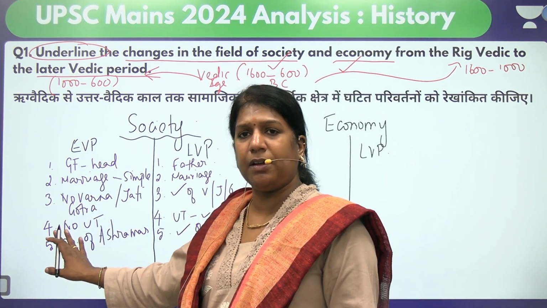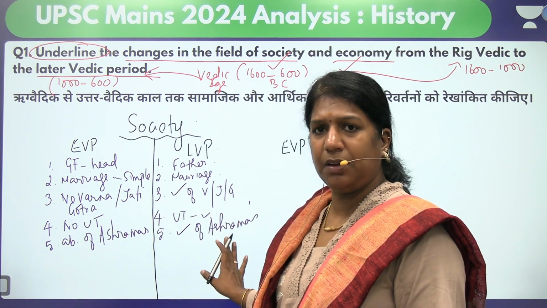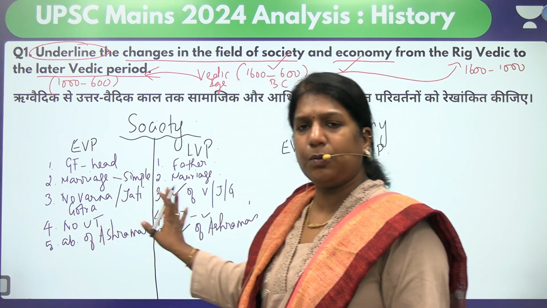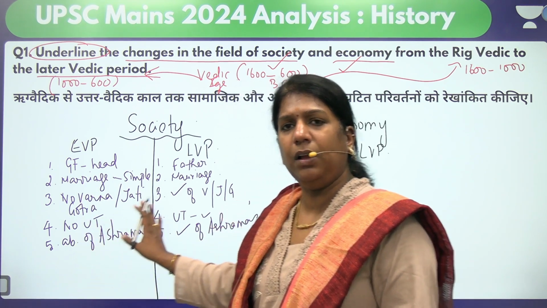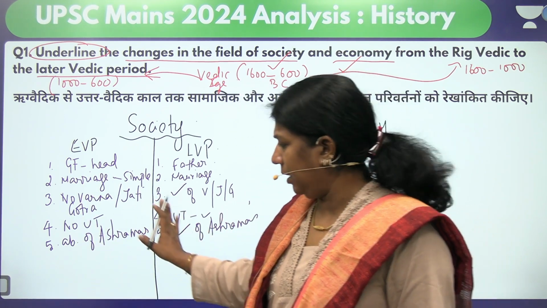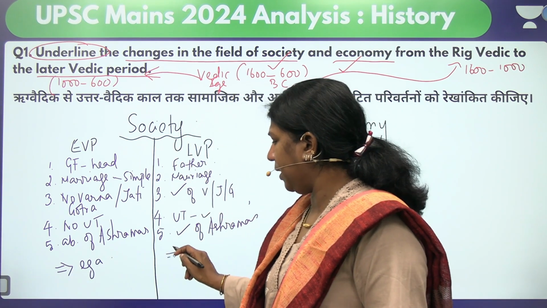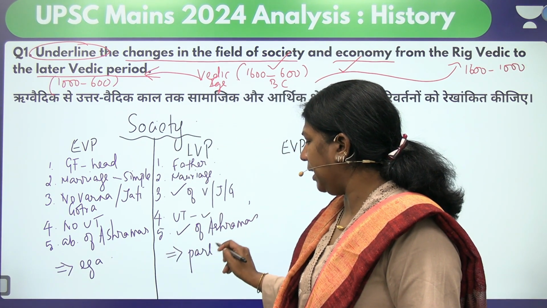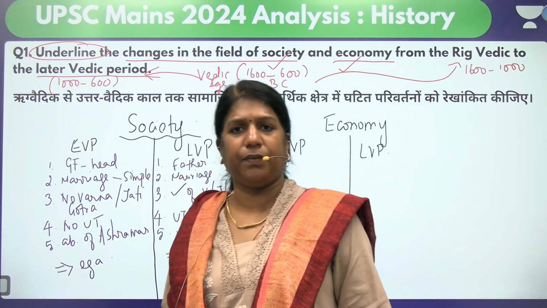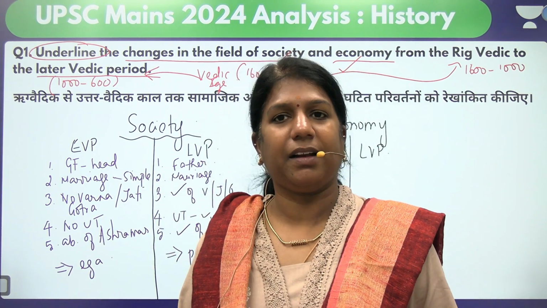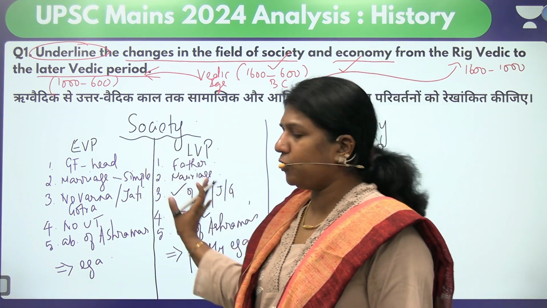Education was common here. Prostitution was the same here. Slavery was a commitment here. Again, when you look at it, occupation was open to all, but then occupation became Varna based. So how do we conclude it here? It was egalitarian. How do we conclude it here? It was partly egalitarian. Simple. So this is the differences that we get. You can make it as a paragraph or you can make it like a table and go ahead. So this is the social part.